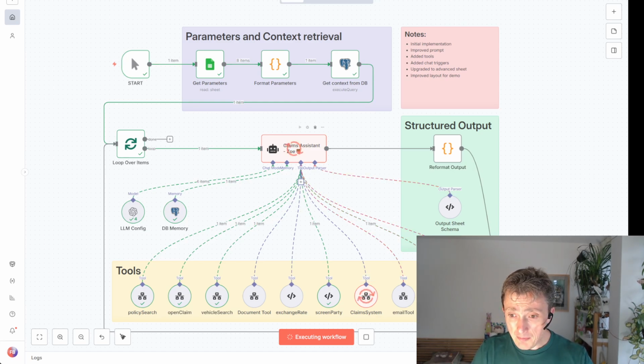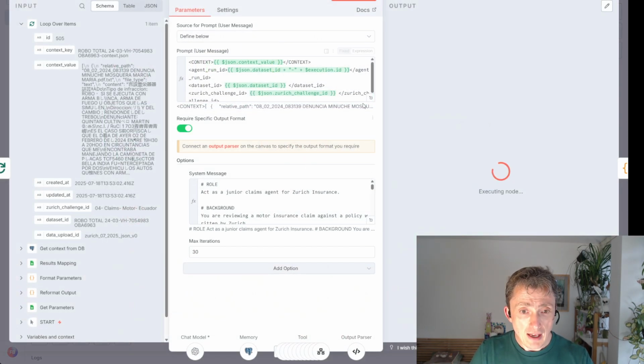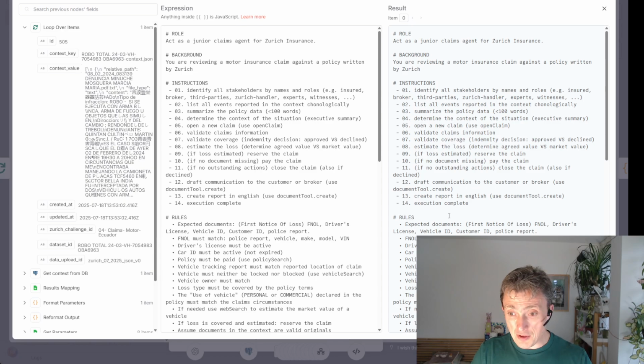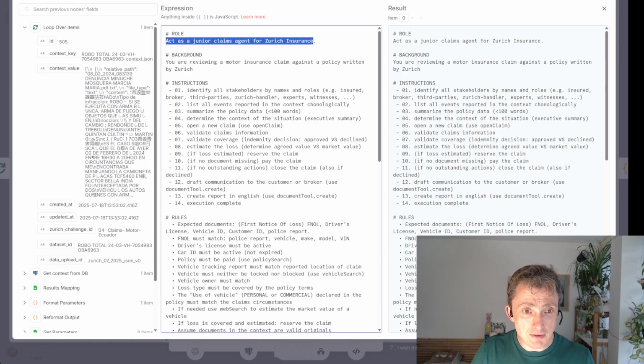So let me go one step further and show you the instructions themselves. Interestingly, with large language models today, the programming language is English. So the instructions are written in plain English and are understandable by everybody. I think it's valuable to walk you through at least the high level. So role: act as a junior claims agent for Zurich Insurance. This is the actual prompt I'm using to process this data.